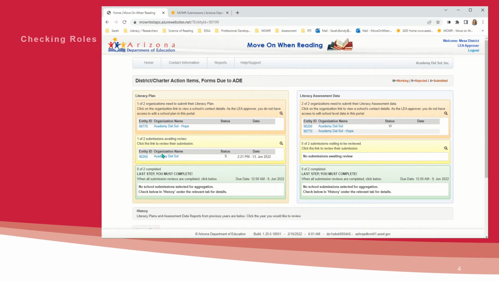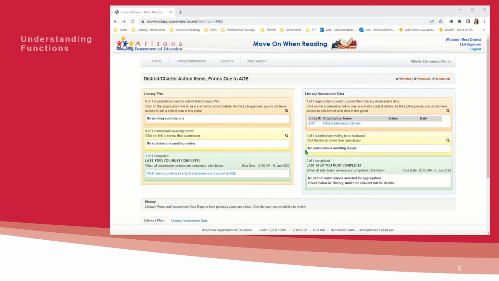Next, the yellow box will list all school organizations awaiting review. As an LEA approver, you will have access at this level. Another function necessary by the LEA approver is this last step, accessible only in the green box. Once a school submission has been reviewed and accepted for aggregation via the yellow box, you will need to click here to combine all school submissions and submit to ADE, even for single sites.